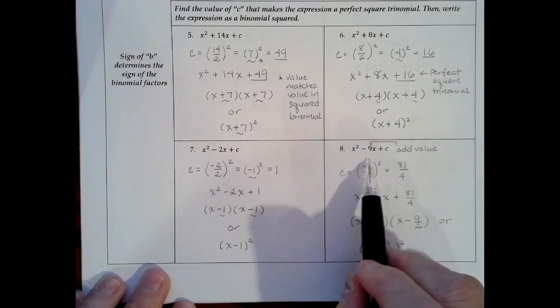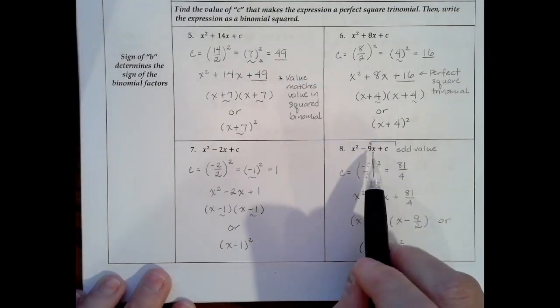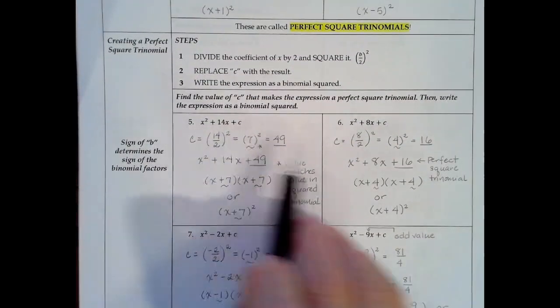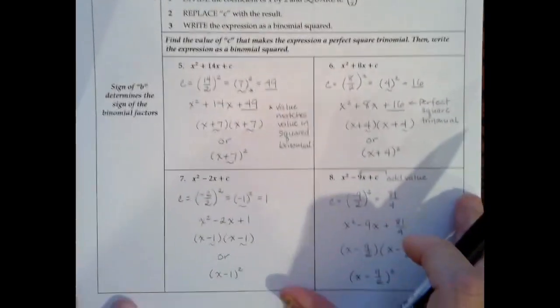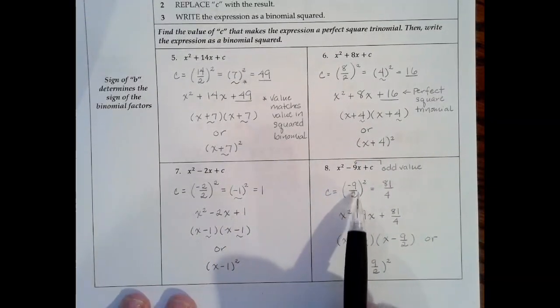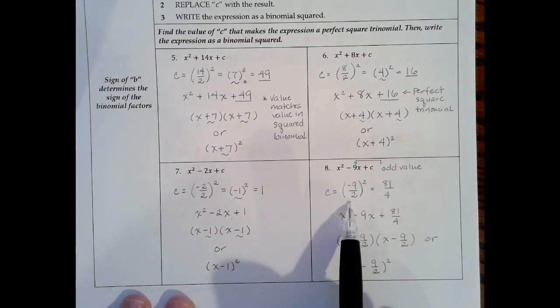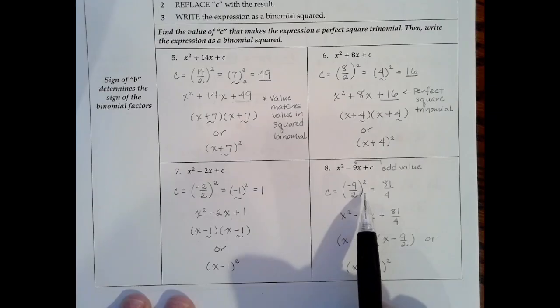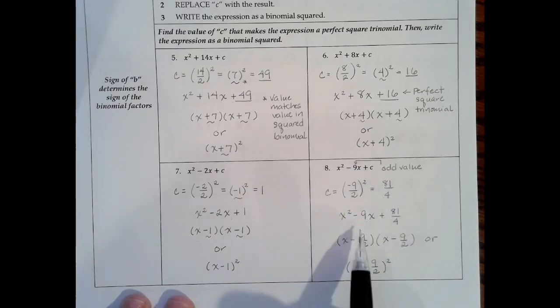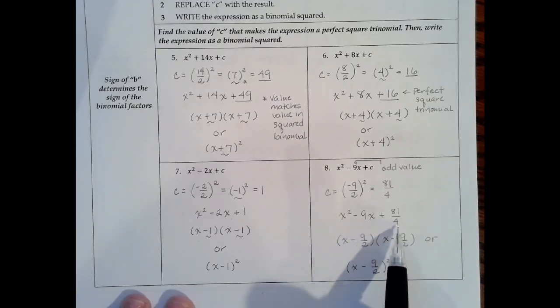Last but not least, this time I have an odd number. We've had even numbers up to this point, 14, 8, and 2, but this one's an odd number, so this problem is going to be slightly different. We're going to divide negative 9 by 2, but when we do, it doesn't divide evenly, so we're going to have to leave it as a fraction. So when we square it, we're going to get 81 over 4. Negative 9 times negative 9 is 81, and 2 times 2 is 4. So we're going to add 81 over 4, and it'll be x squared minus 9x plus 81 over 4.